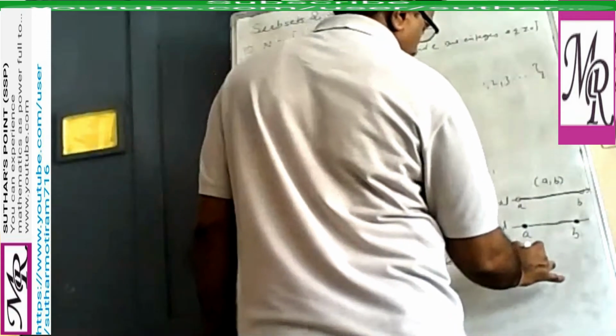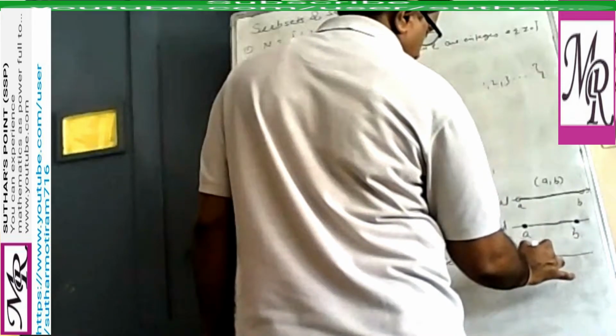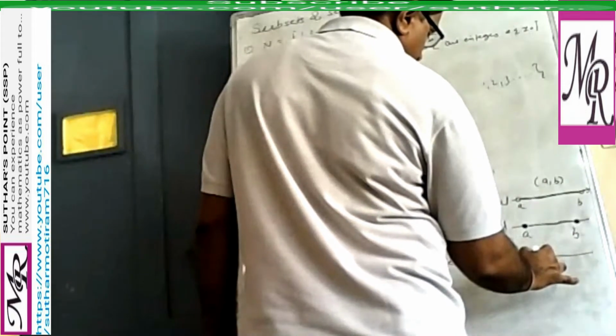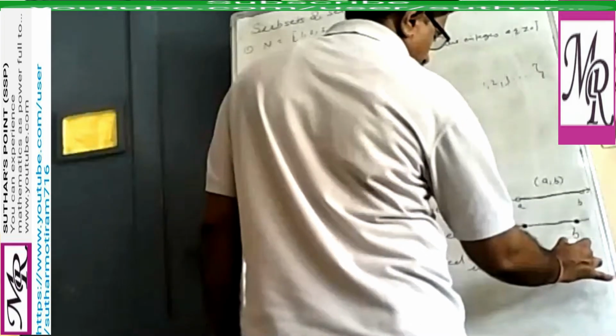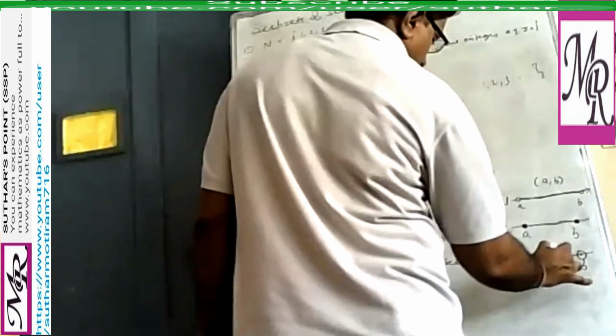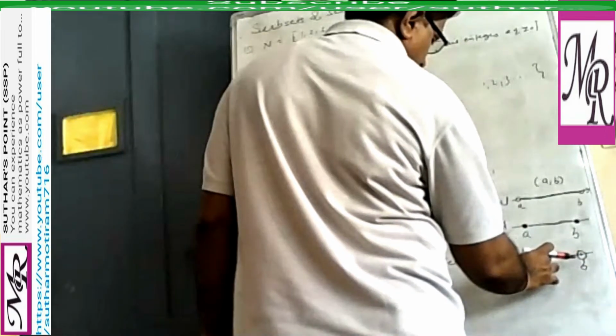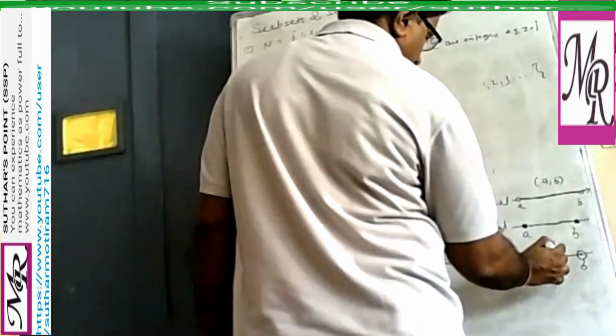And if you draw the graph, then one side has a dark circle, which means A is included, and one side is open, which means B is not included. This is the geometrical representation of the interval, correct?